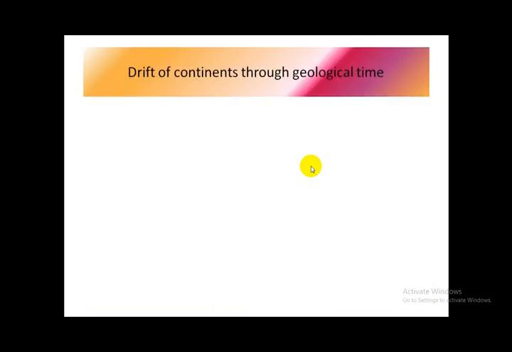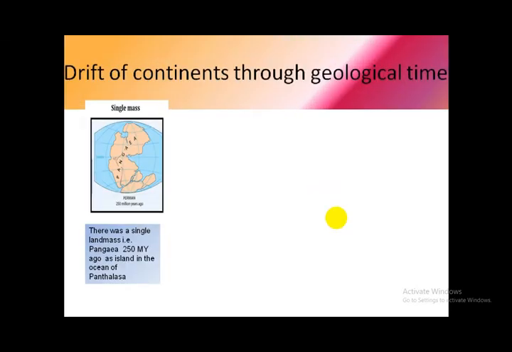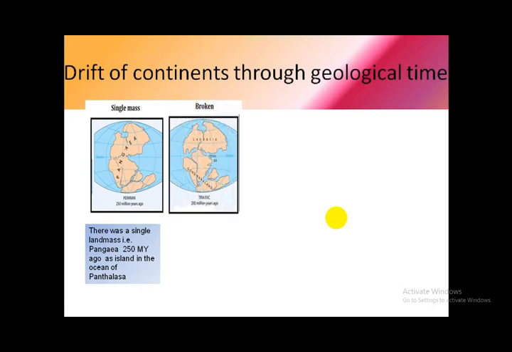Drift of continents through geological time. There was a single landmass, that is Pangaea, 250 million years ago as an island in the ocean of Panthalassa. Pangaea broke into Laurasia and Gondwana land 200 million years ago. New sea Tethys was opened up.